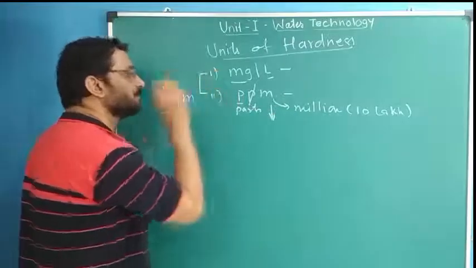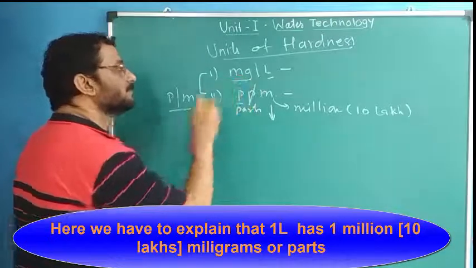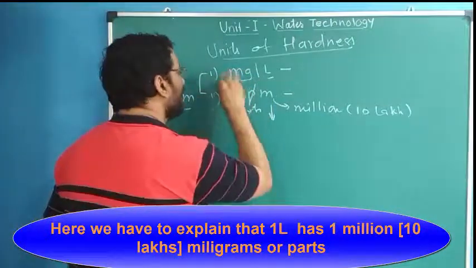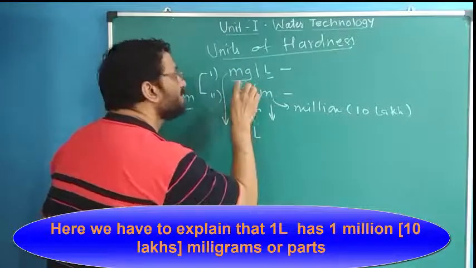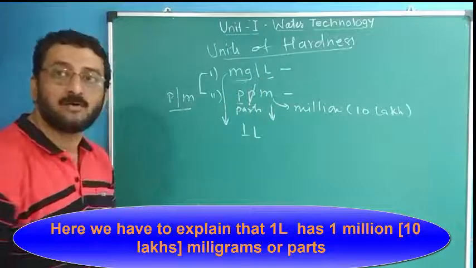These two are similar. Parts means milligrams. Instead of using milligrams, they have used the word parts. Now let us explain this.